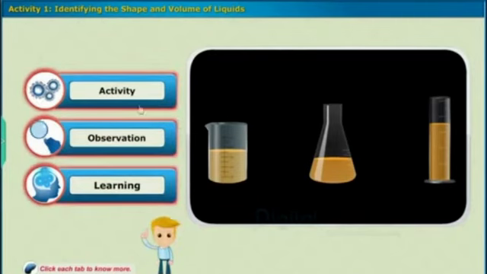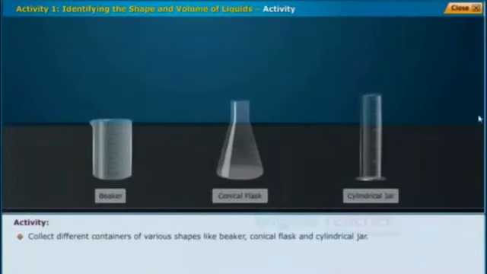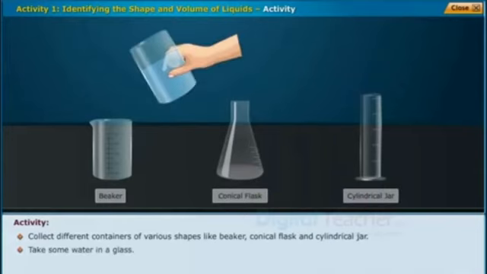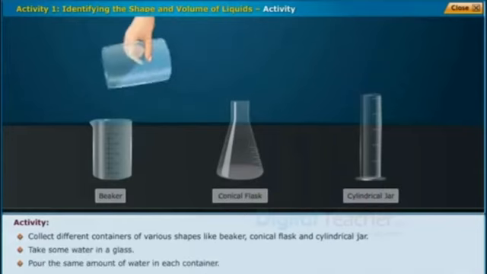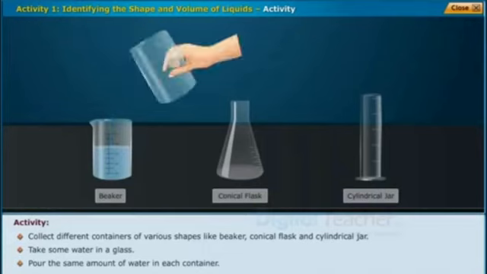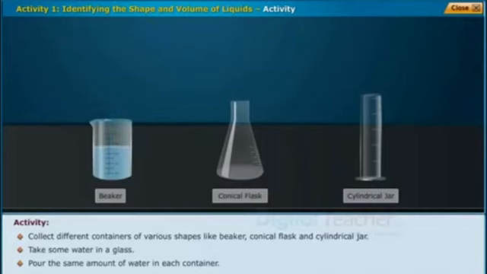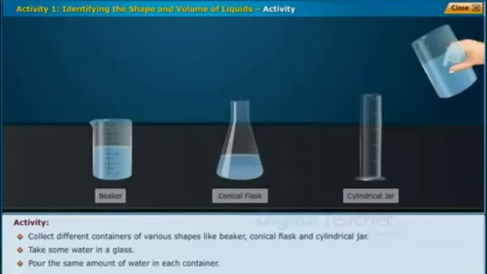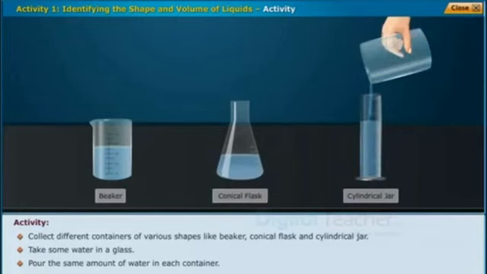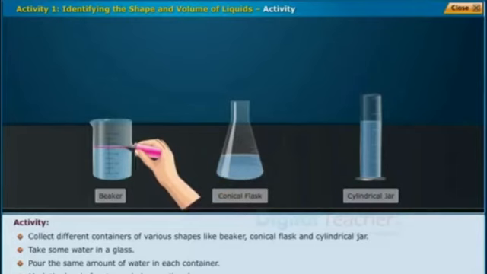Click each tab to know more. Collect different containers of various shapes like beaker, conical flask and cylindrical jar. Take some water in a glass. Pour the same amount of water in each container. Mark the level of water and observe the shapes.